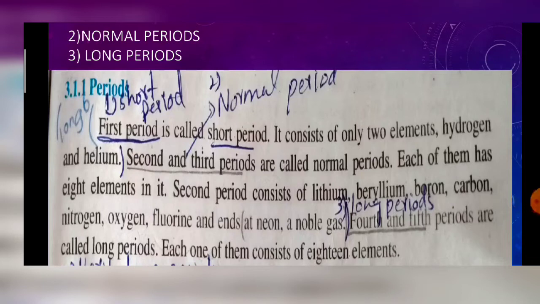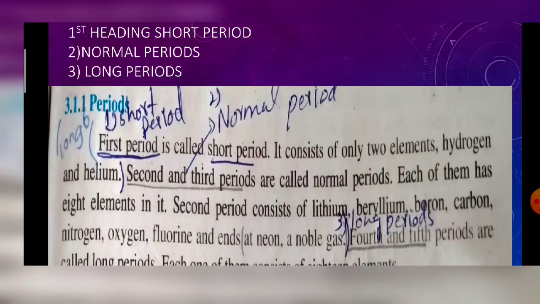Today we will discuss long question 6 of the exercise. There are three headings in this paragraph. The first heading is short period. The first two elements, hydrogen and helium, make up the first period, and it is called a short period because it consists of only two elements.